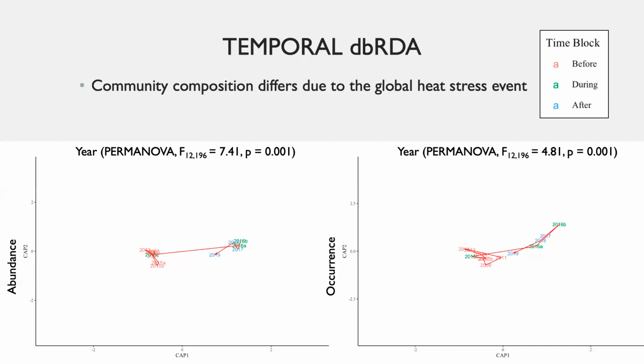The red line connects the sites in chronological order from 2007 to 2019. The effect of year on both abundance and occurrence data for community structure was significant, showing that the community composition differed due to the heat stress event.